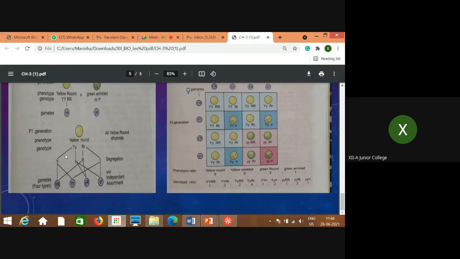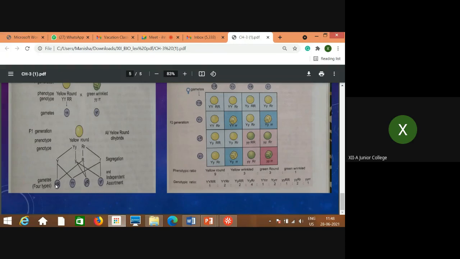When gamete formation occurs, this will produce two types of gametes and this also will produce two types of gametes. Means for yellow color, one capital, one small gamete. That is the nature of the gametes I am talking about, and for round also it is similar.